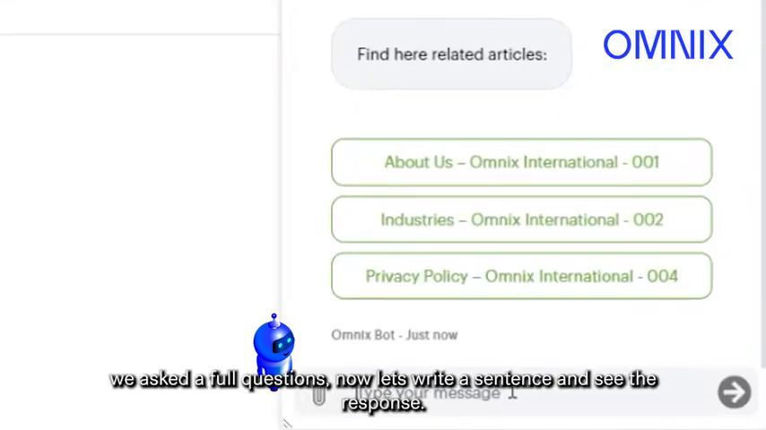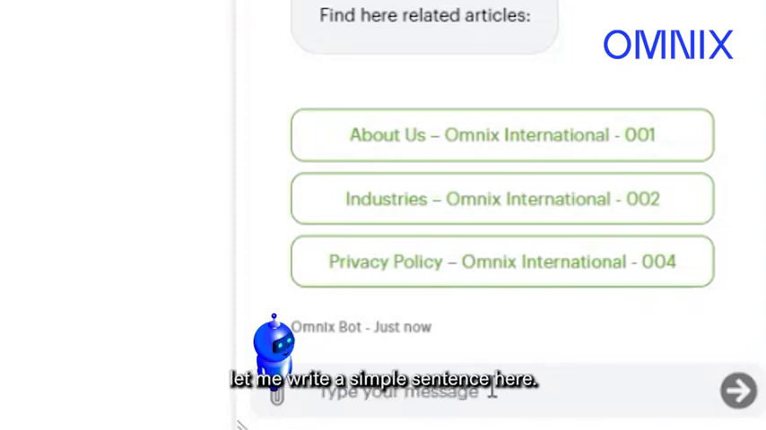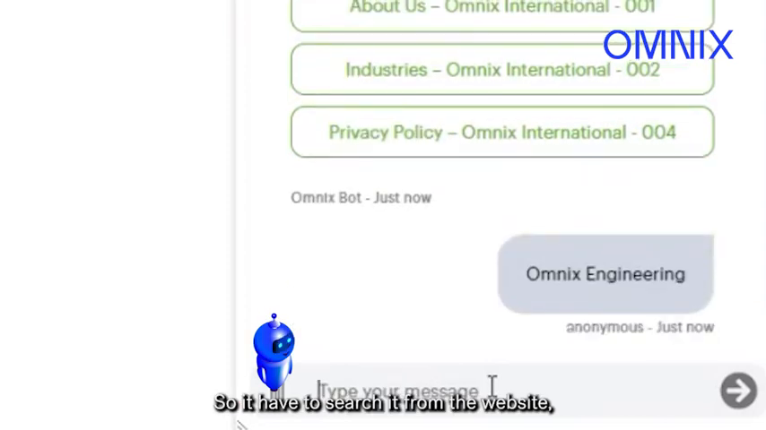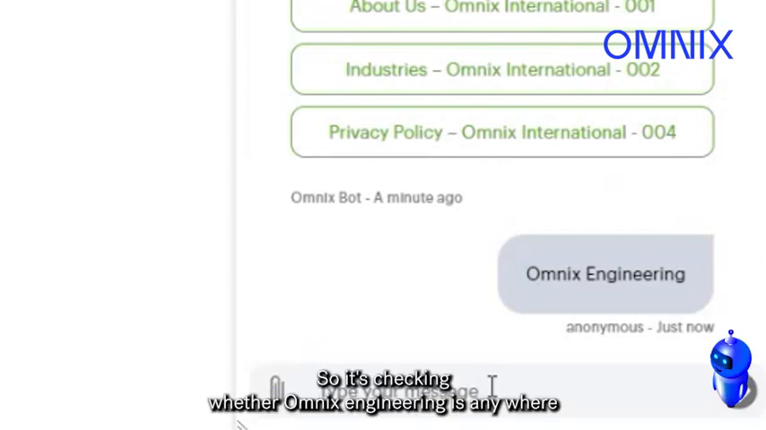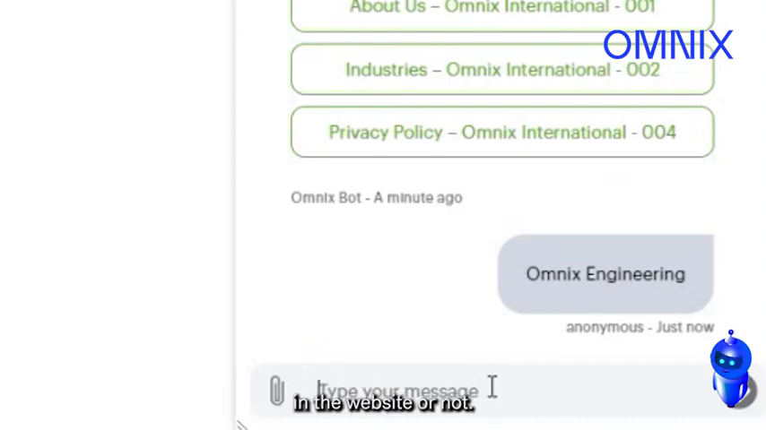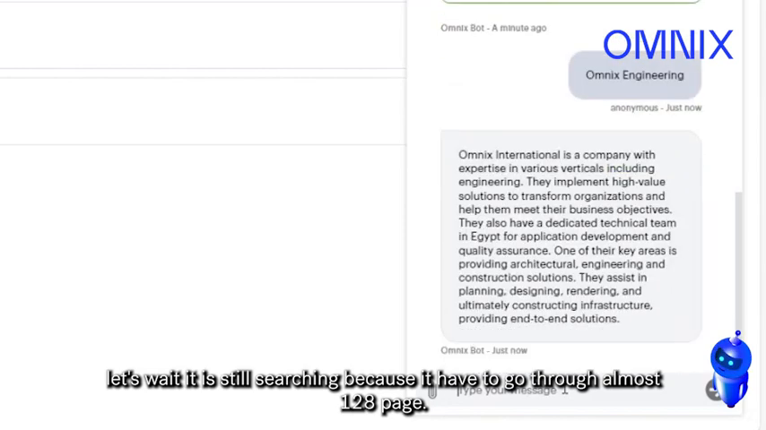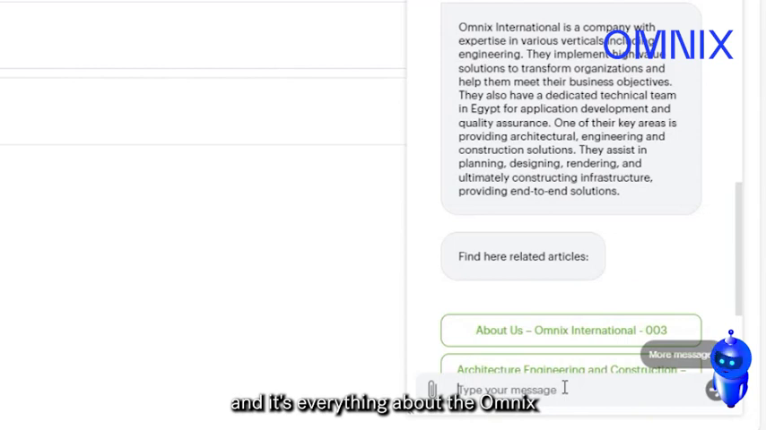We asked a full question. Now let's write a sentence and see the response, because asking a full question to OpenAI is similar to asking a question to a chatbot. Let me write a simple sentence here: Omnex engineering. See, this is not a question, this is a sentence. So it has to search the website which we fed to OpenAI. It's checking whether Omnex engineering is anywhere in the website or not. Let's wait, it is still searching because it has to go through almost 128 pages. Oh, it is here. Omnex International is a company, and it shows everything about Omnex.